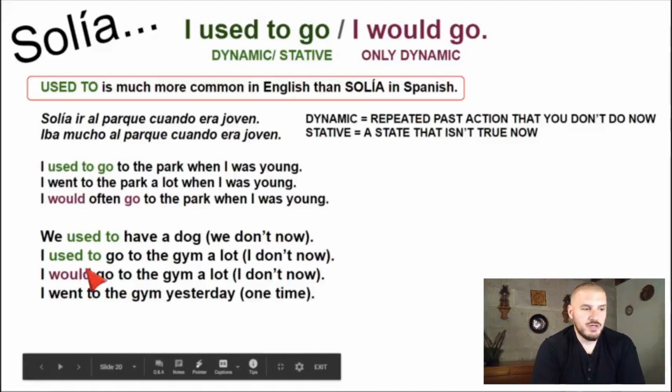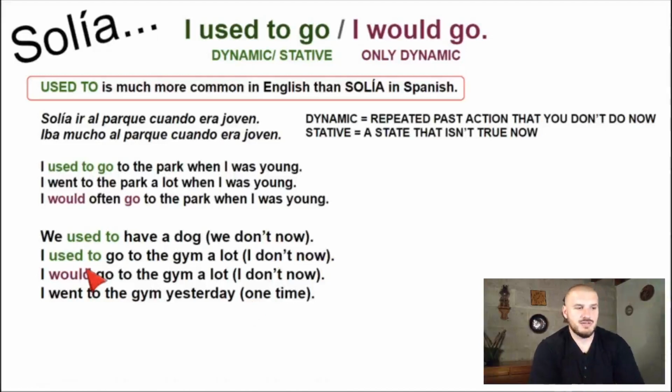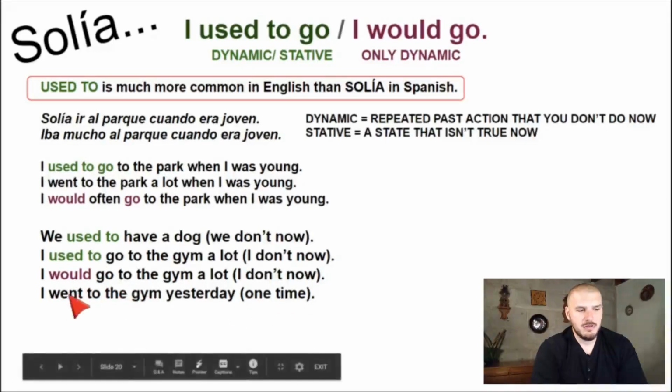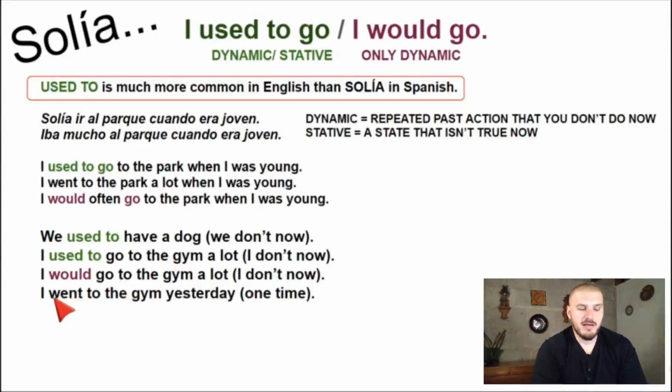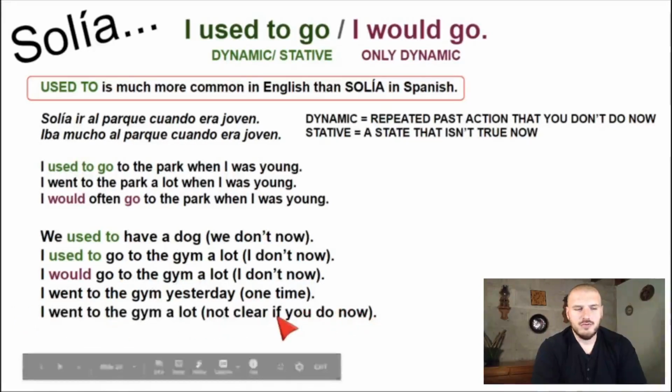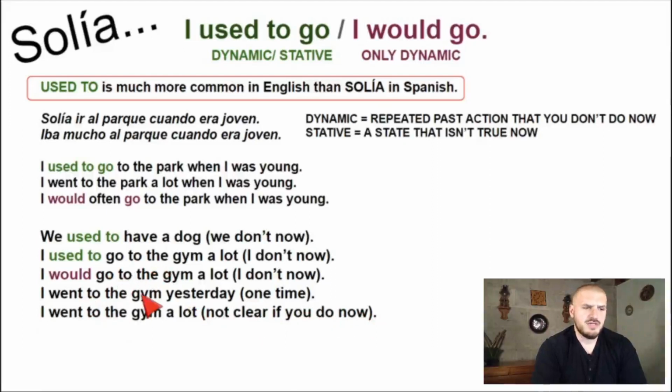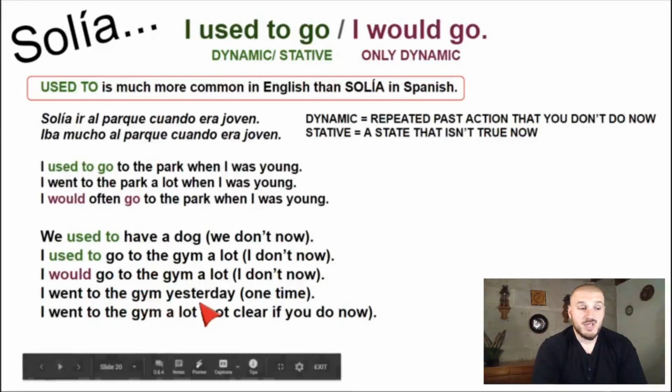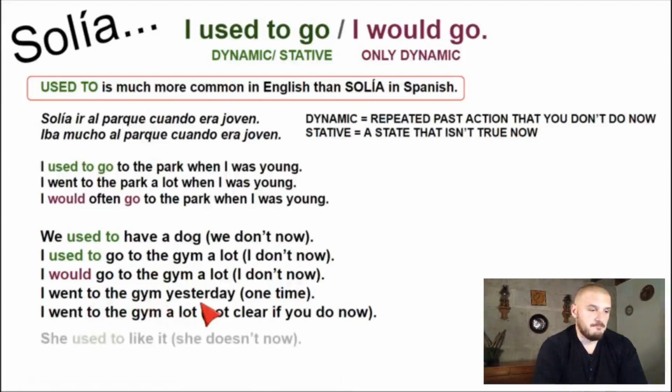You used to and would is for repeated past actions, okay? Or past states that are no longer true. But one-time events in the past, you don't use used to. You just say regular past tense. I went to the gym yesterday. If you say I went to the gym a lot, then it's not very clear if you do now or not. It's up to you. If you want to be more specific, then you should say I used to go or I would go. But if you say I went to the gym a lot, maybe you still do. I don't know. That's fine.